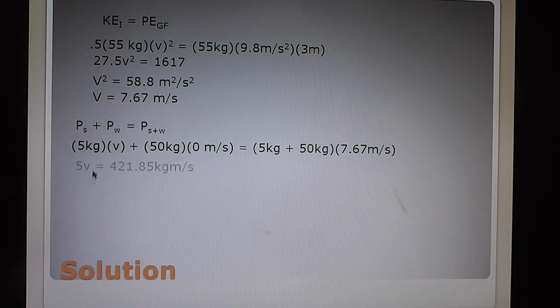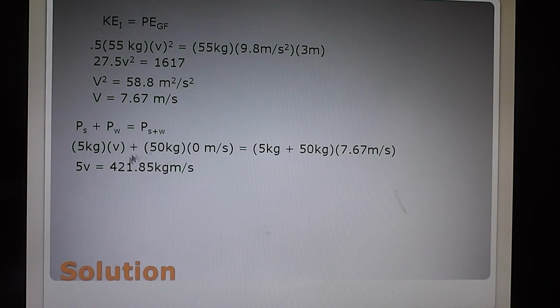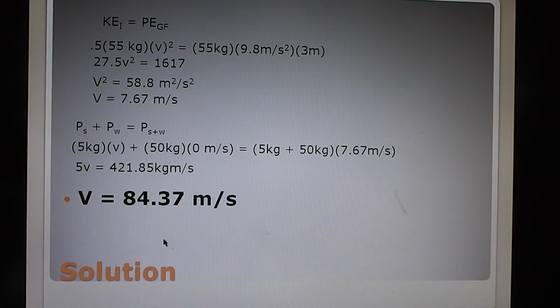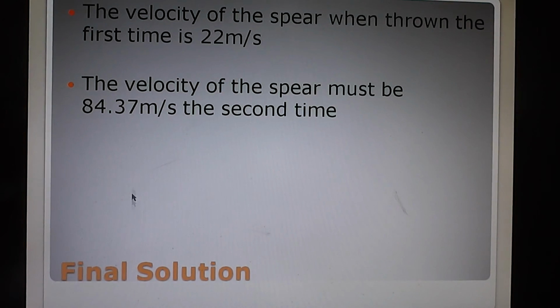Then you simplify it down and solve the easy equation that comes from this, since v is your only unknown. So when you solve it, you find that the velocity is 84.37 meters per second. So just to recap, the velocity of the spear when thrown the first time is 22 meters per second, and the velocity of the spear must be 84.37 meters per second the second time.